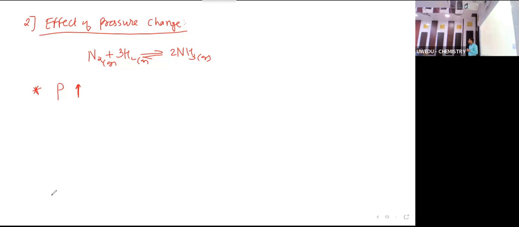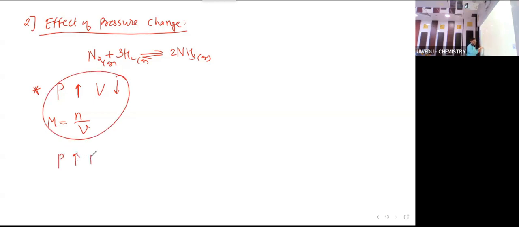Okay, no problem. That is Boyle's law. Boyle's law talks about P, V constant. So P increases, volume decreases. And concentration is equal to number of moles by volume. So in short, P increases, volume decreases, molarity increases. That means pressure increases, molarity increases, or we can say concentration. It will be more clear.